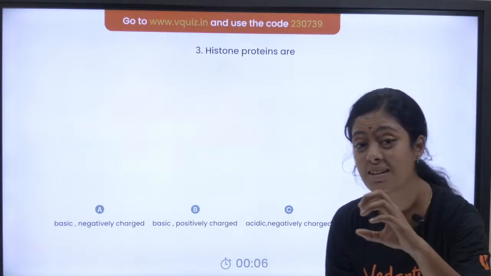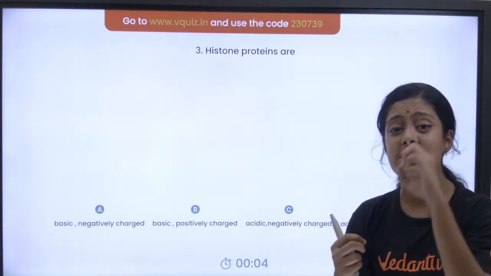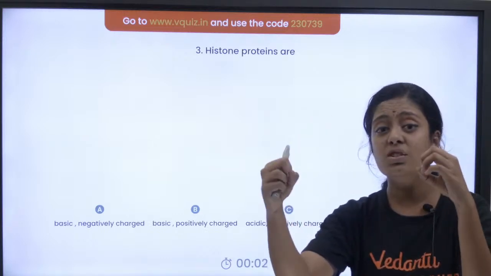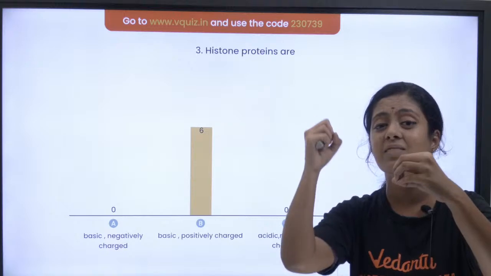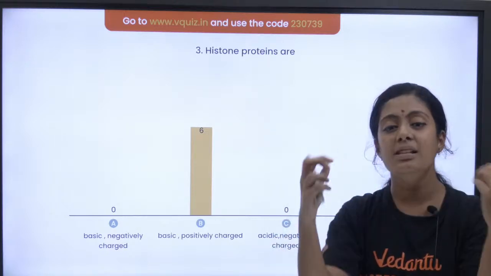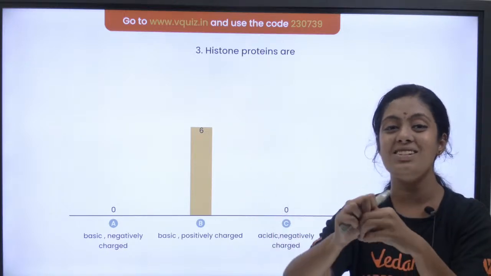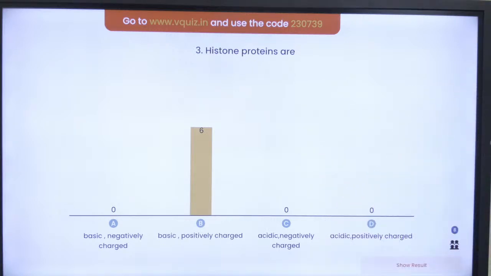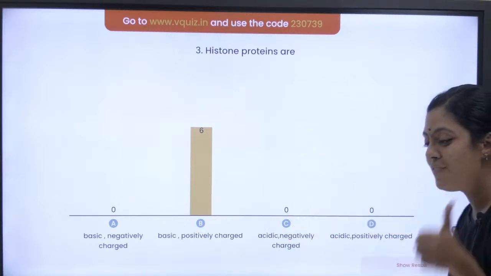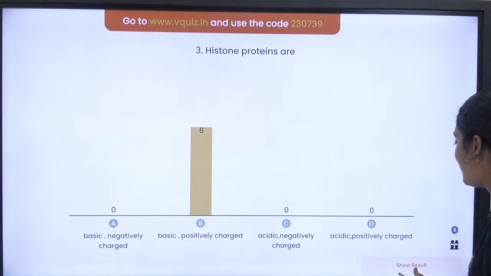DNA is negatively charged. DNA is acidic. Okay, your histone is positively charged. It is basic. So these both positively and negatively charged substances interact with each other and they help in packing of DNA. Yes. So the right answer is option B. Very, very nice. Okay. So let's see the result.